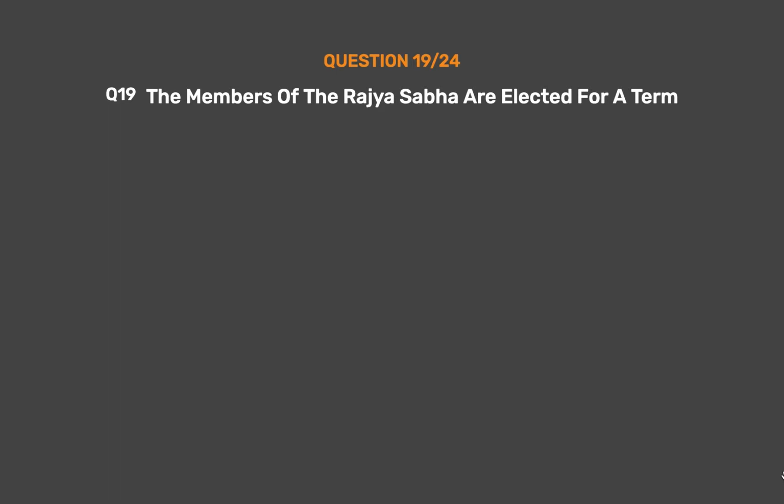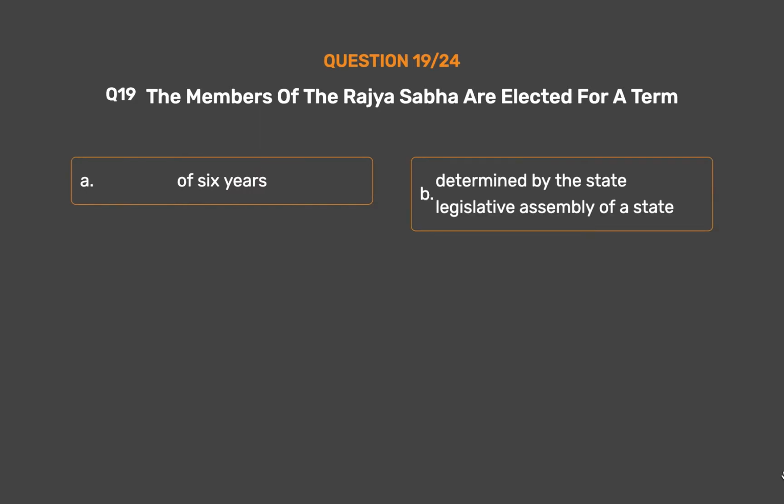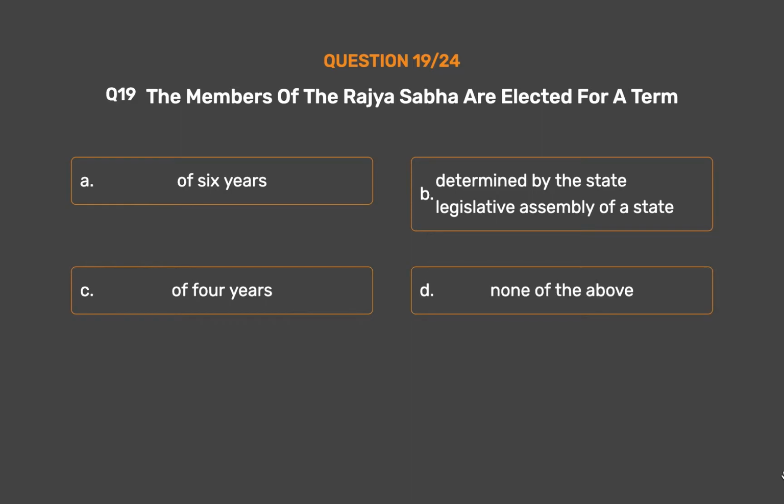Question number 19. The members of the Rajya Sabha are elected for a term, option A, of 6 years, option B, determined by the State Legislative Assembly of a state, option C, of 4 years, option D, none of the above.